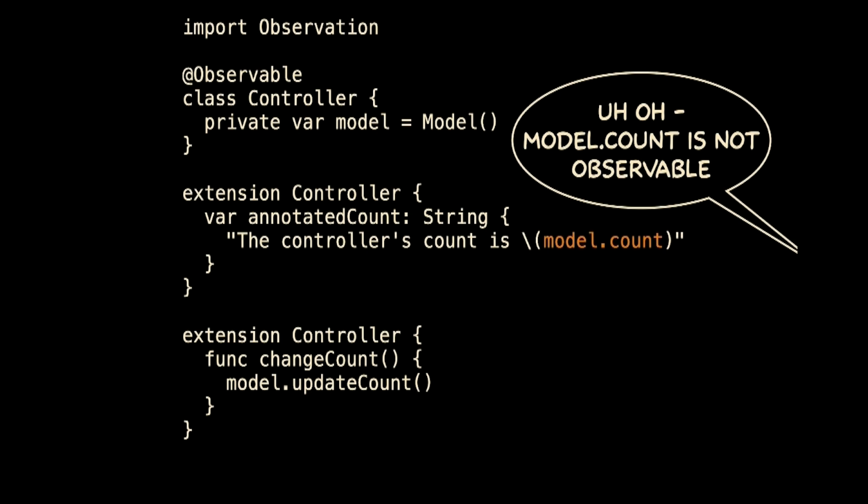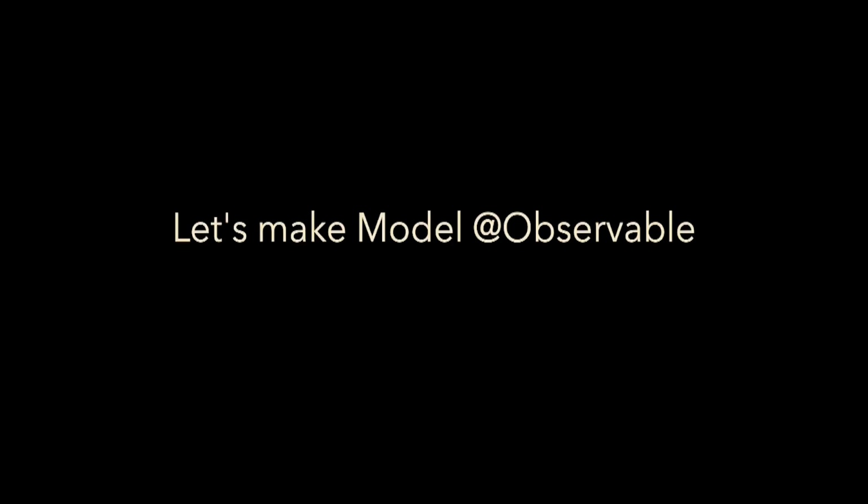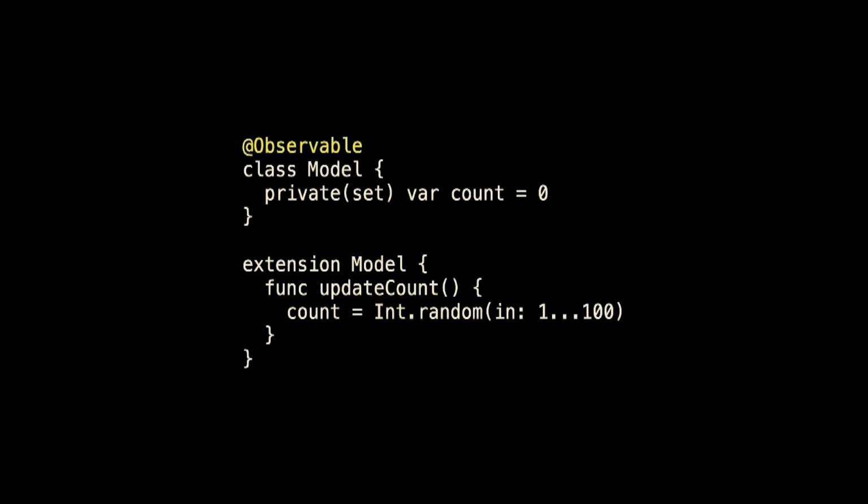The app launches fine. And when I tap the button, it never updates. Ooh. But how could it? Model.count is not observable, so annotatedCount, which is what the view is using, can't update. It's like having a dead parrot. So let's make model observable. That's it. And I import Observation, and now it updates fine.